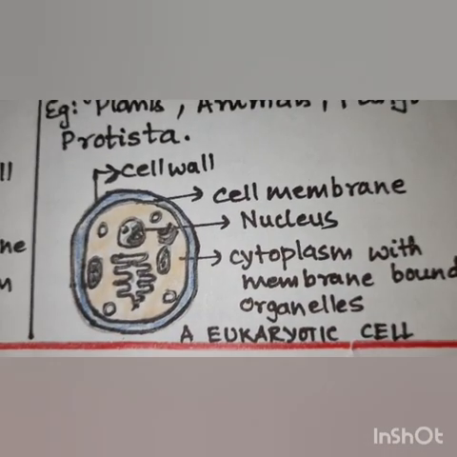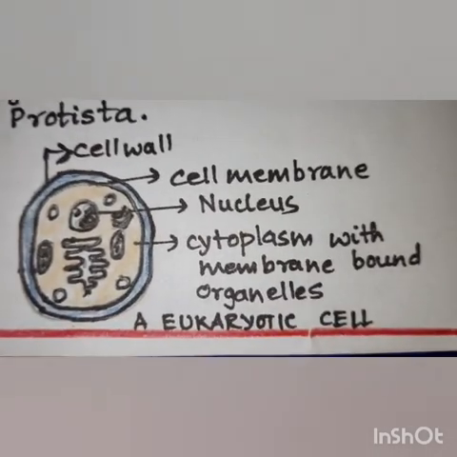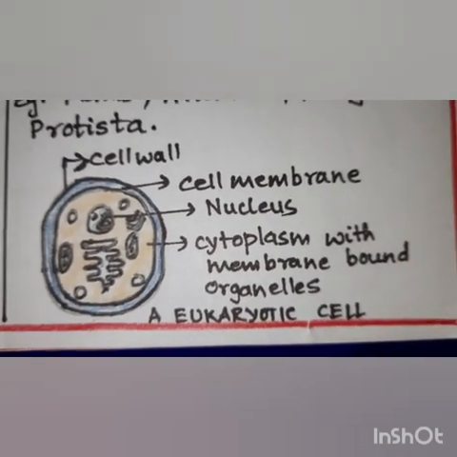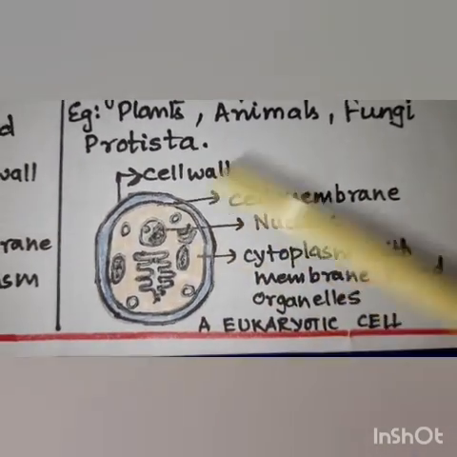Whereas in the eukaryotic cell you can see that they have the cell wall, the cell membrane, nucleus, and cytoplasm, with membrane bound cell organelles very clearly visible under the eukaryotic cell.